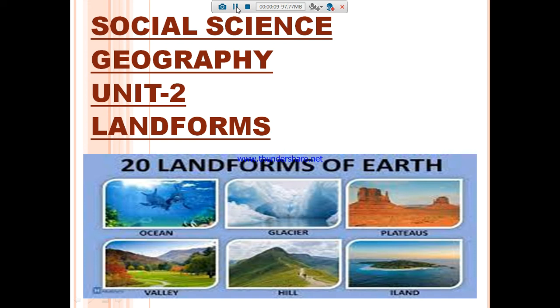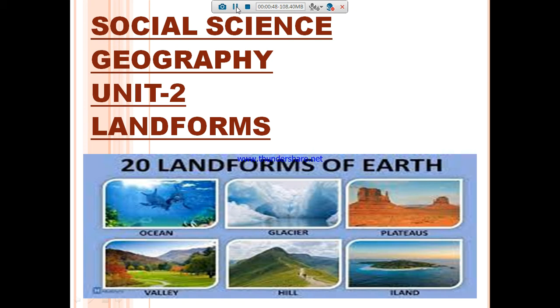Today we are going to see the new lesson from social science, geography, unit 2, landforms. We know that we are seeing so many landforms on our earth, is it not? Ocean, glacier, plateaus, valley, hills, island, deserts, and so many of them. So how are they forming? We are seeing the rivers running, and waterfalls, and we are just liking it. We are wondering by seeing something exciting, is it not? So how does it form? Today we are going to see that in this lesson.